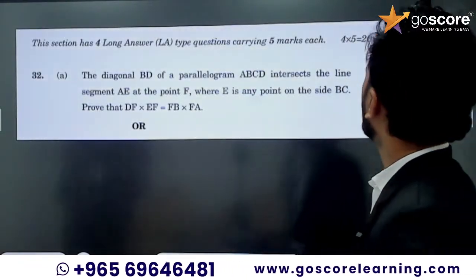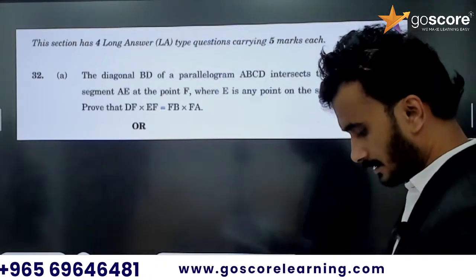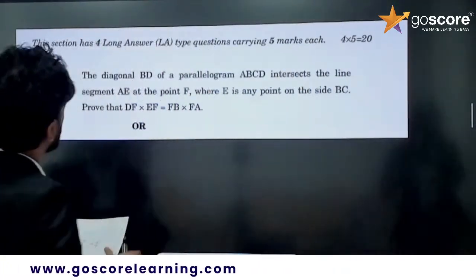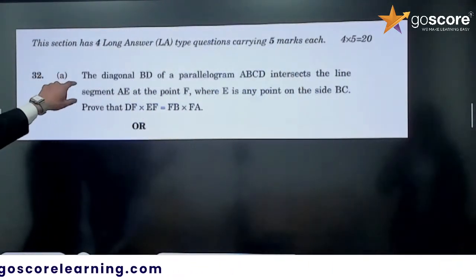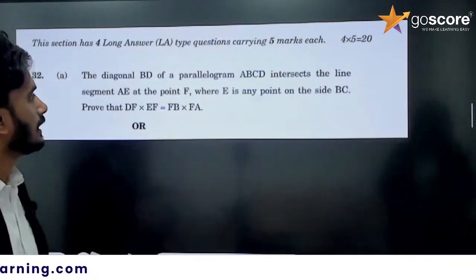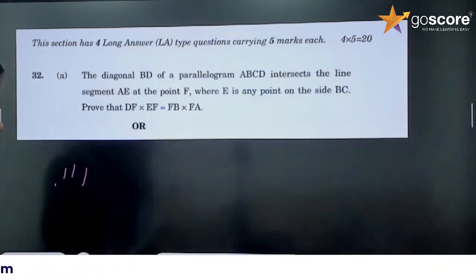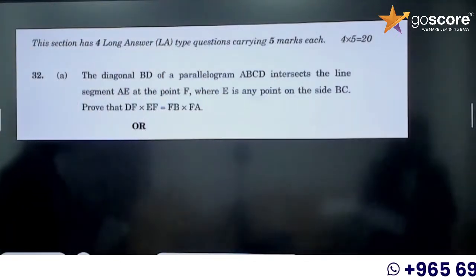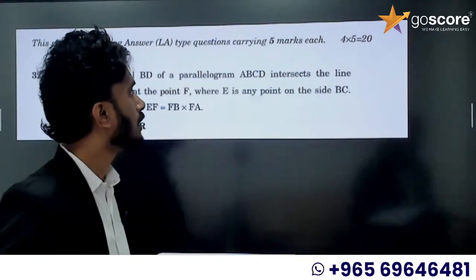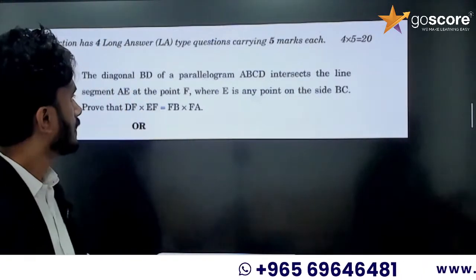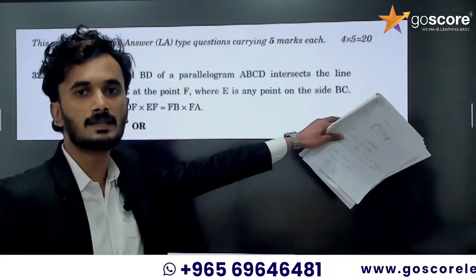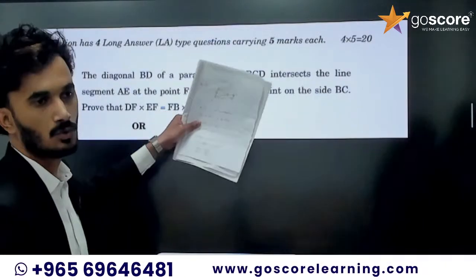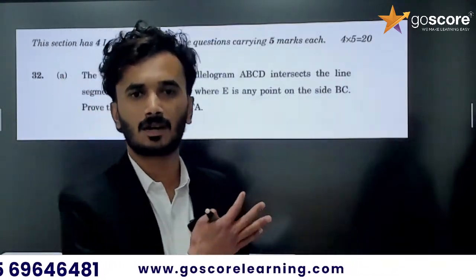Okay, so next section D, it is a 5-mark question. First question is very simple. This section, first question A part: the diagonal BD of a parallelogram ABCD intersects the line segment AE at the point F, where E is any point on side BC. Prove that DF into EF equal to FB into FA. So actually this one is a 3-mark question, so we can do it.